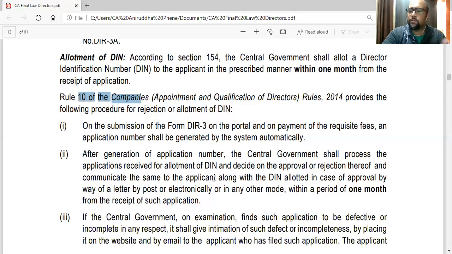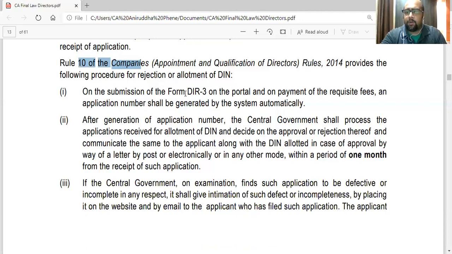You didn't revert, so the government will cancel your application and the fees you have submitted will be forfeited. They won't be refunded. If you want to apply again, make a fresh application. But if everything is in order, they will grant you the DIN.